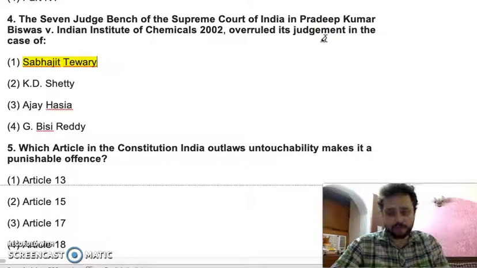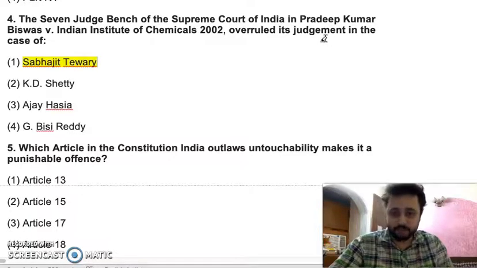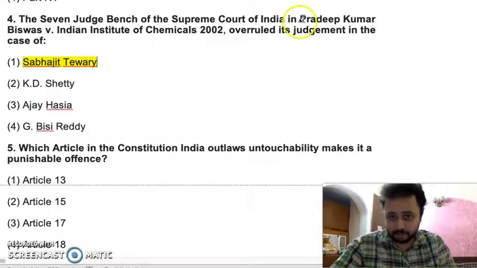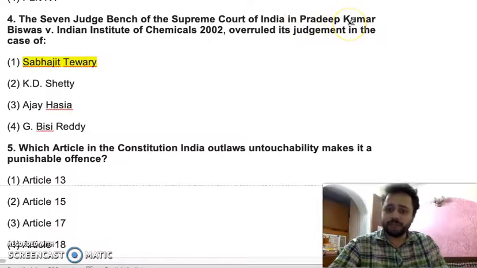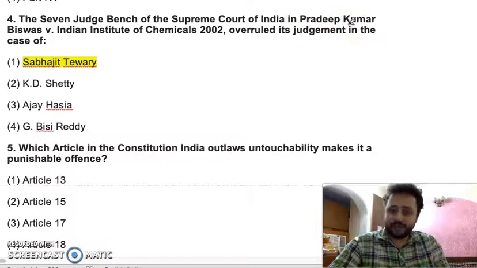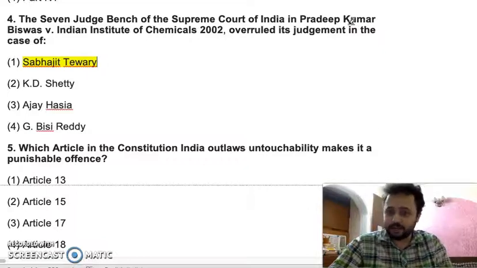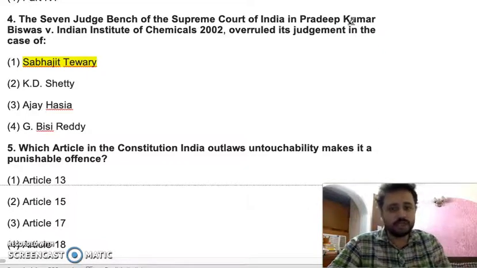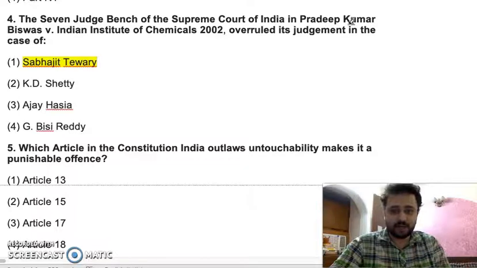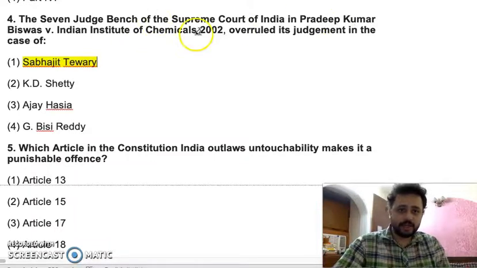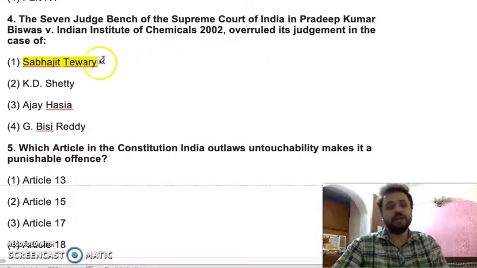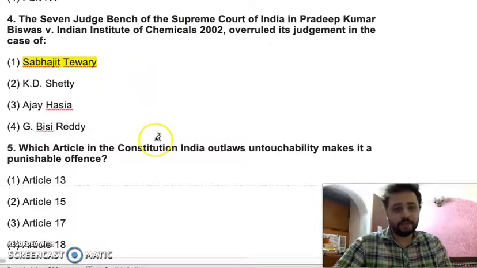Earlier it was of the view that the central government, the state government, and the authorities and municipalities will be the state. But in Pradeep Kumar, it was held that any organization acting as an instrumentality or agency of the state will also be deemed as state within Article 12. So in this case, it overruled the judgment given in Sabajit Tiwari.